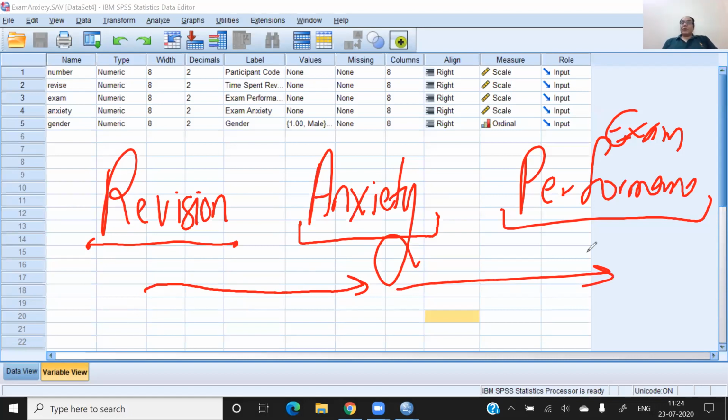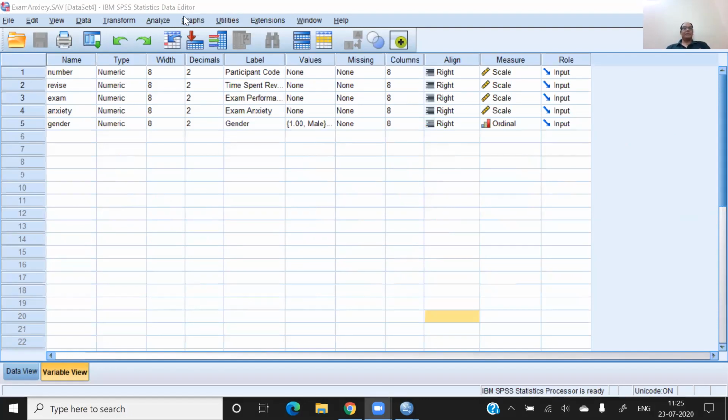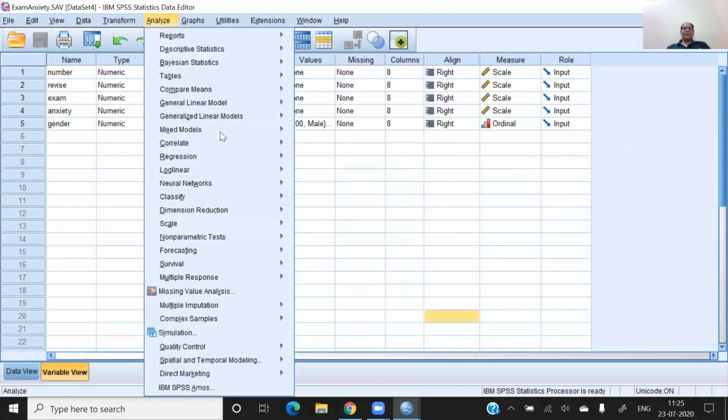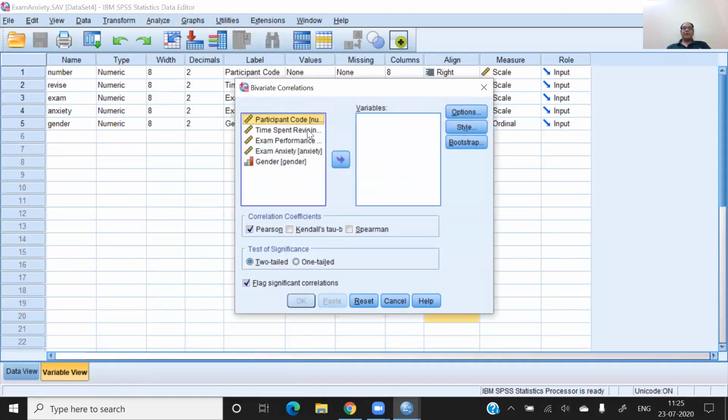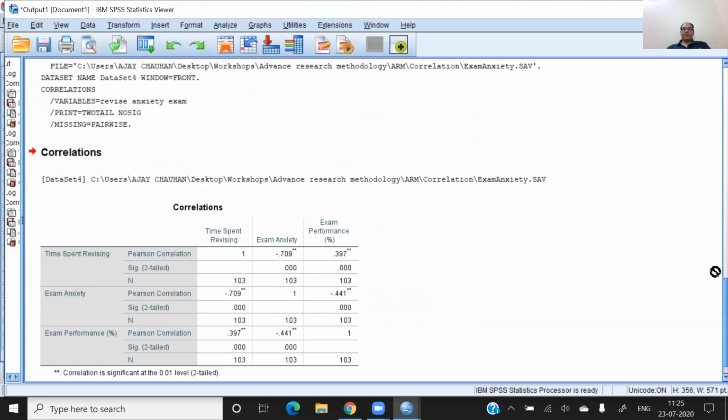Now I want to show you the relationship between the three, and check whether, if I control the anxiety, I can say there is a relationship between revision and exam performance. So this we want to see. Let's do the example. First I am going to see the simple correlation between the three variables, revision, anxiety and performance. I want to see the normal relationship between the pairs. Let me see what result is there.